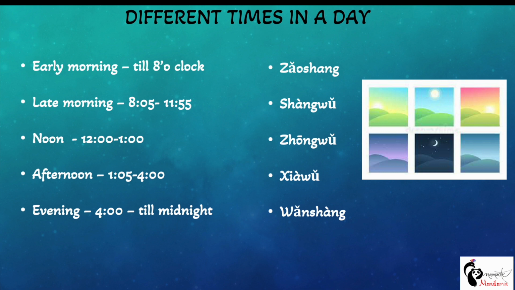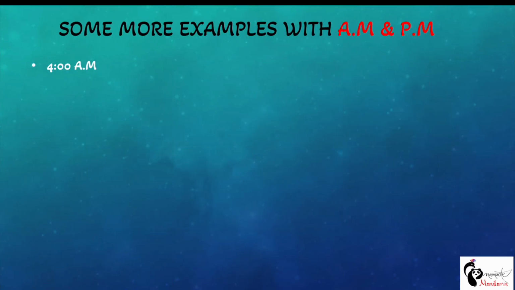Okay, so now these are the terms which we are going to use for specifying whether it is evening, afternoon or morning, right? So let's see how we use these terms. Let's say the time is 4 a.m. That is morning, and the word for early morning is 早上.